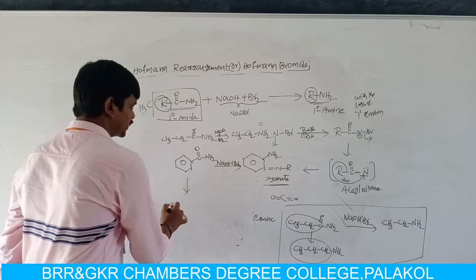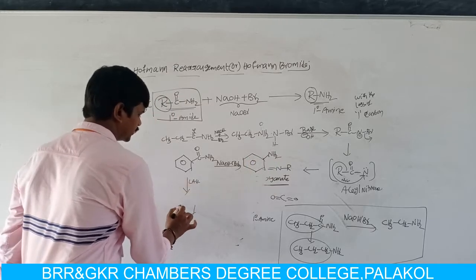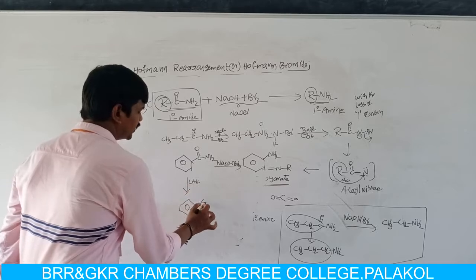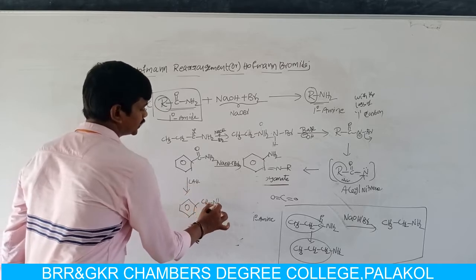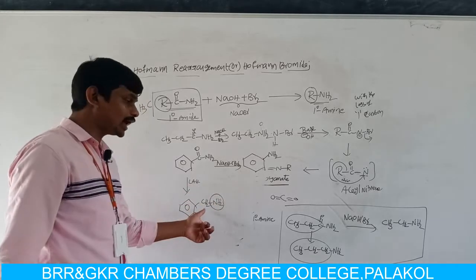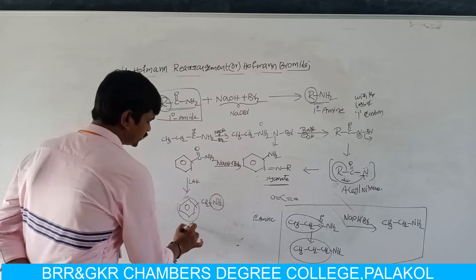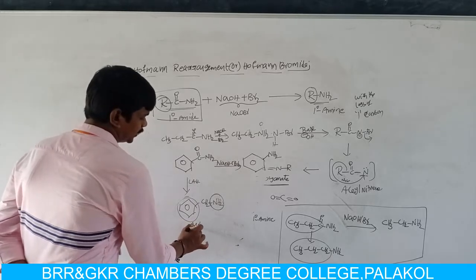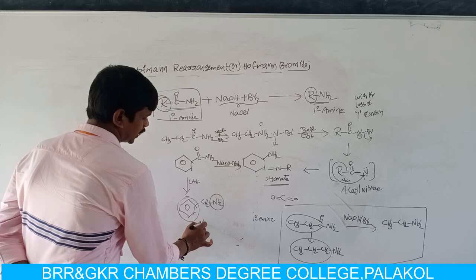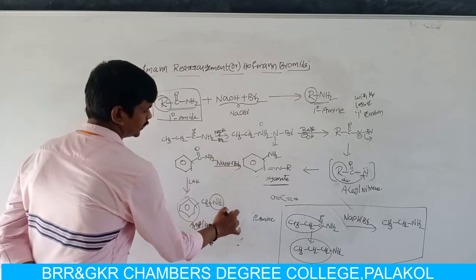If the same reactant is treated with lithium aluminum hydride, I get an aralkyl amine. That means here NH2 is attached to an alkyl group and this alkyl group is attached to one aryl group, so it is called an aralkyl amine.